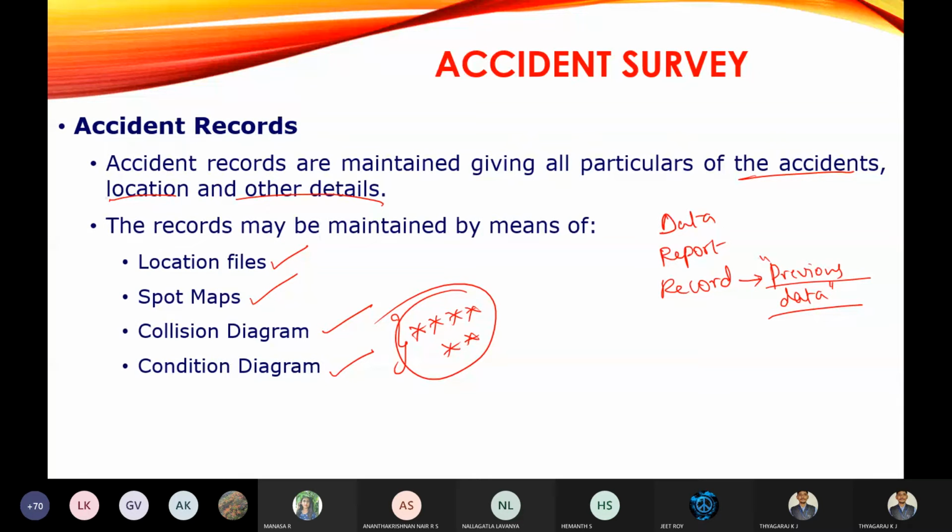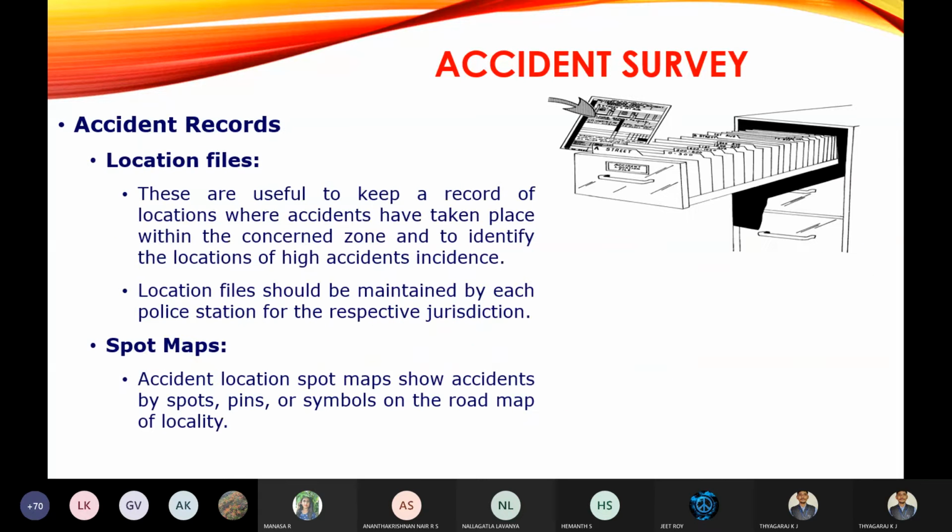So in the accident record, what we will be knowing is the previous data. You are going to compare with the previous data and you are going to analyze the accidents. We will see what is this location file, spot maps, collision diagram and condition diagram. The first one is location files.